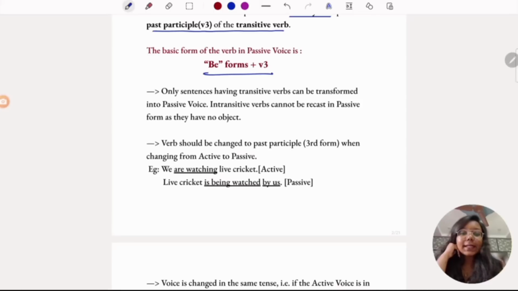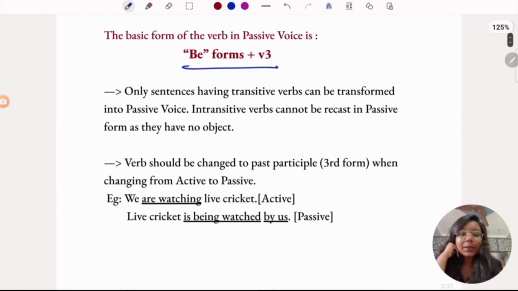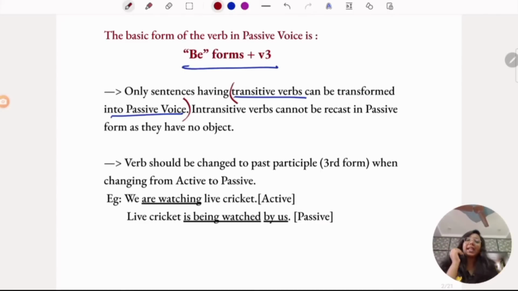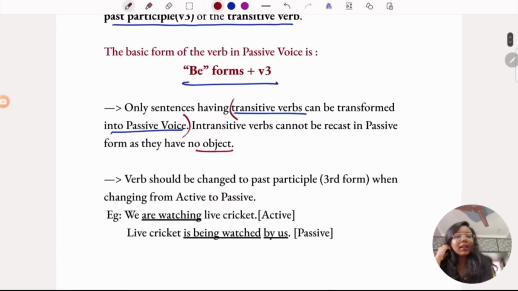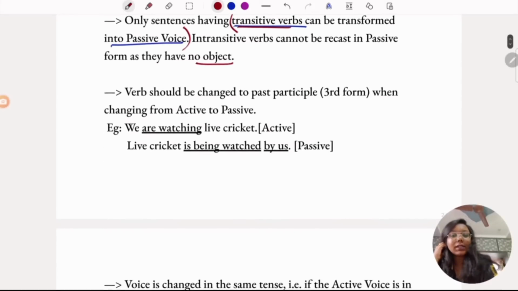Only sentences having transitive verbs can be transformed into passive voice. Remember, this is a very important point actually. Only transitive verbs can be transformed or converted into passive voice. Intransitive verbs cannot, because there is no object. As we said, the object in the active voice becomes the subject in the passive. If there is no object, how will you be converting? So, transitive verbs only can be transformed into passive, not intransitive ones.